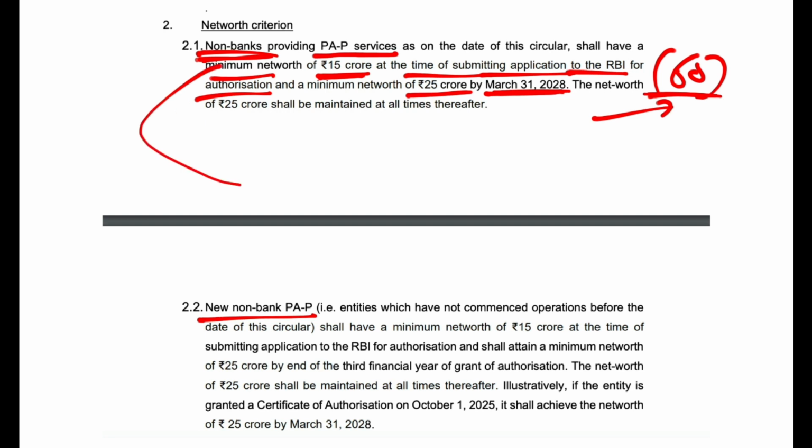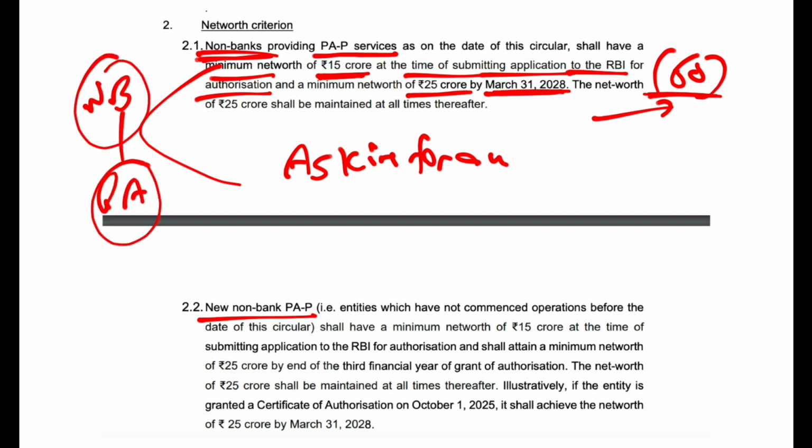So even if you are a non-bank already providing payment aggregator services, you still have to take the authorization from the RBI within 60 days. And if you are a new non-bank payment aggregator, that is, you are working as a non-bank but you have not got the payment aggregator permission from the RBI, you still have to take the authorization within 60 days.